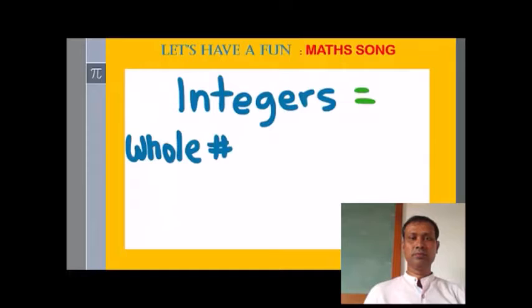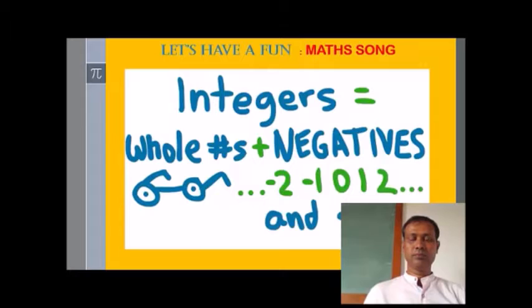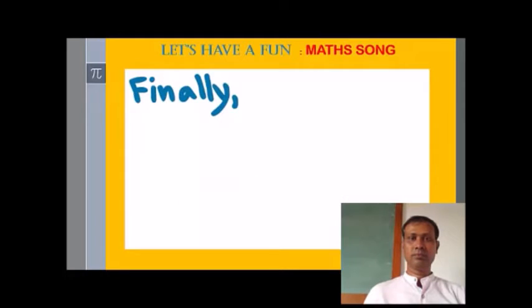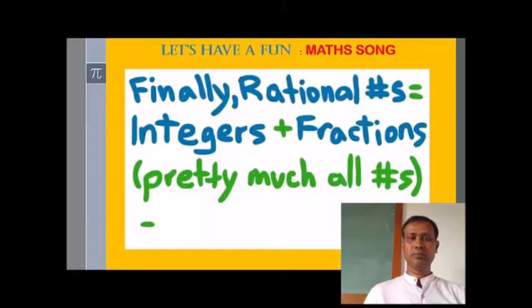Integers are whole numbers plus negatives. They look a little bit like this. -2, -1, 0, 1, and so on. Last but not least, not to be irrational numbers are integers and fractions like -3, 1/2, 5/8, 14.2.